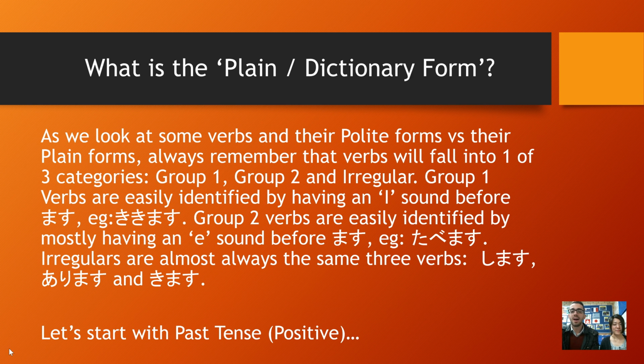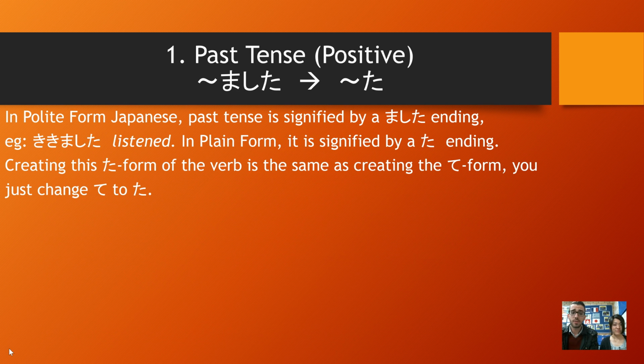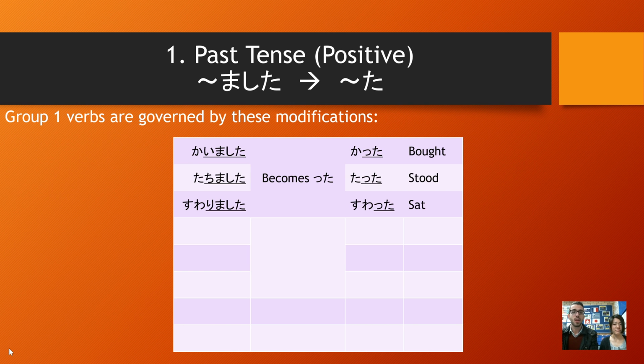So let's start with past tense in the positive. In polite form Japanese, past tense is signified by a mashita ending. For example, kikimashita, listened. In plain form, it is signified by a ta ending. Creating this ta form of the verb is the same as creating the te form. You just change te to ta. So, Group 1 verbs are governed by these modifications.